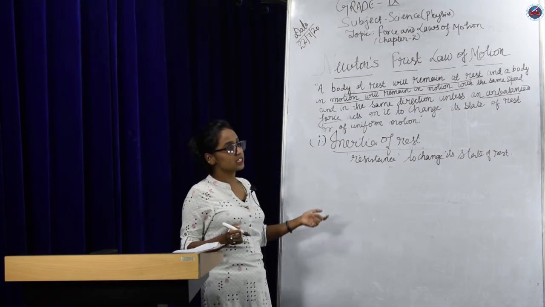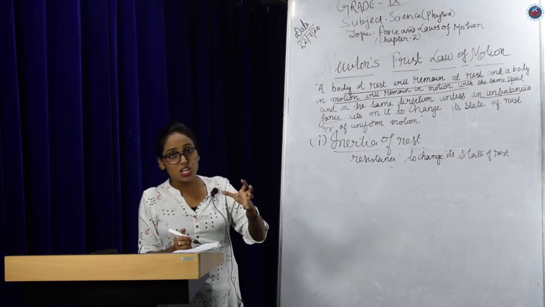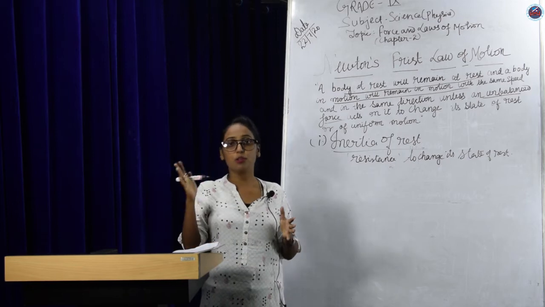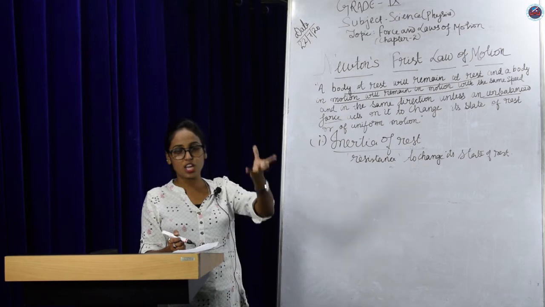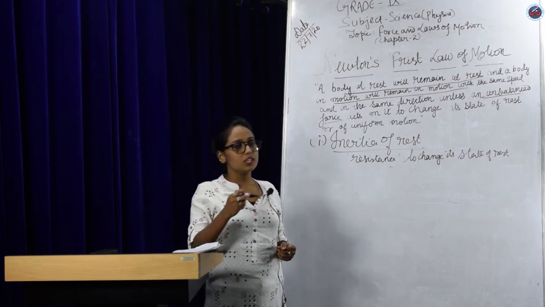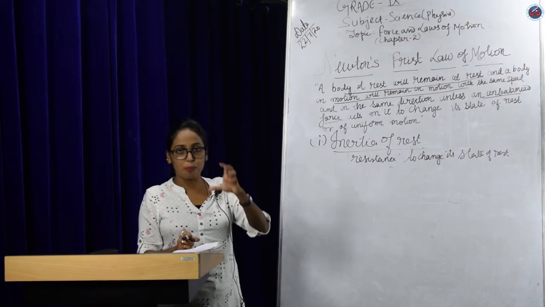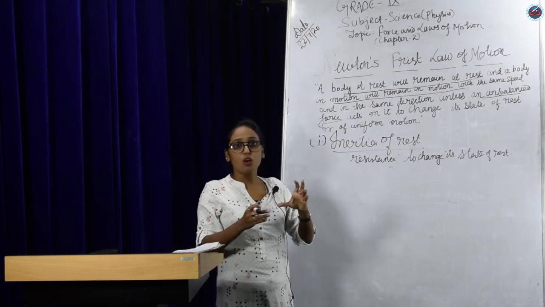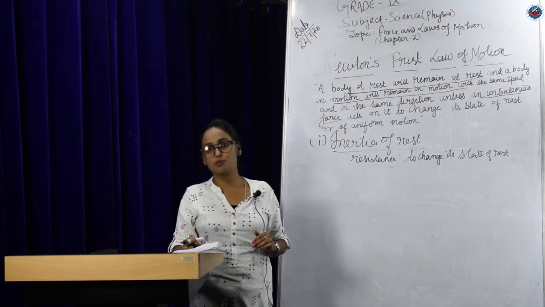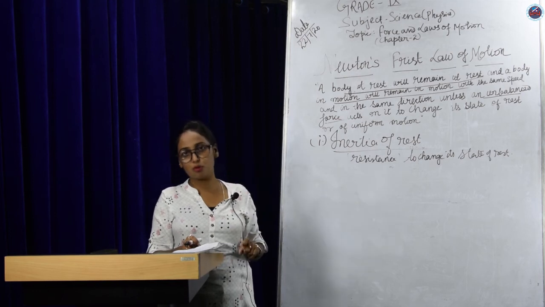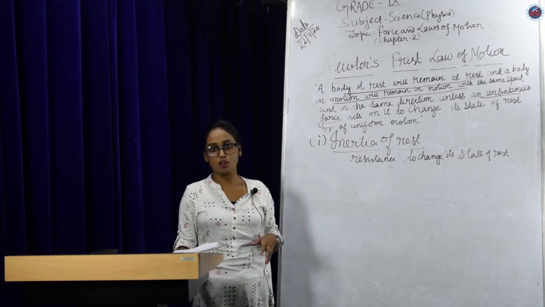You can also take the example of shaking a tree. When you shake a tree vigorously, the branches come in motion. But the fruits are at rest, and that is why the fruits get detached from the branch and fall to the ground. Another example is while playing carom, when you strike a pile of carom coins, the lowest one which you strike only displaces, right? The rest remain in the same position. That is all because of inertia of rest. So these are the examples of inertia of rest.